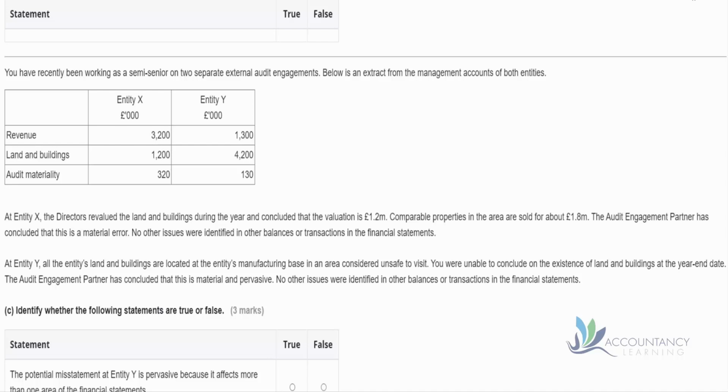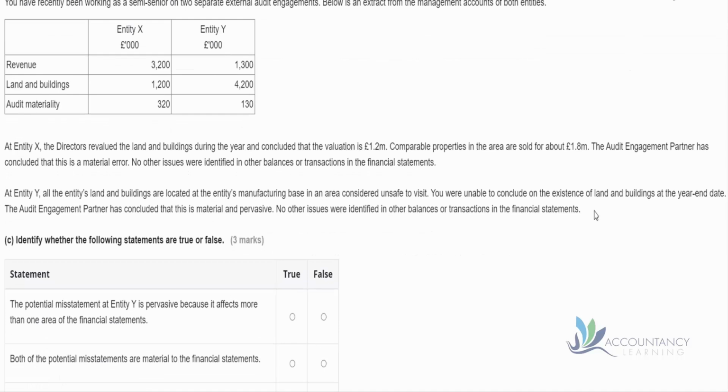No other issues were identified in other balances or transactions in the financial statements. At Entity Y, all the entity's land and buildings are located at the entity's manufacturing base in an area considered unsafe to visit. You are unable to conclude on the existence of land and buildings at the year-end date. The audit engagement partner has concluded that this is material and pervasive. No other issues were identified in other balances or transactions in the financial statements. You identify whether these statements are true or false.